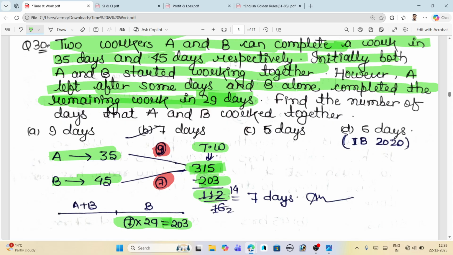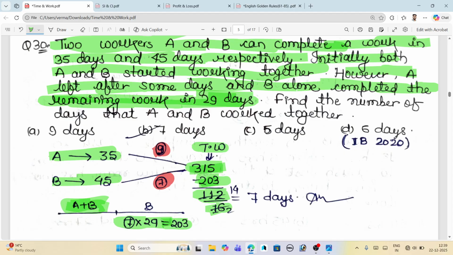This is the work done by A and B in the earlier phase, or in the first phase, at the beginning. The efficiency of A plus B is 16, and the work they have done in the beginning is 112.